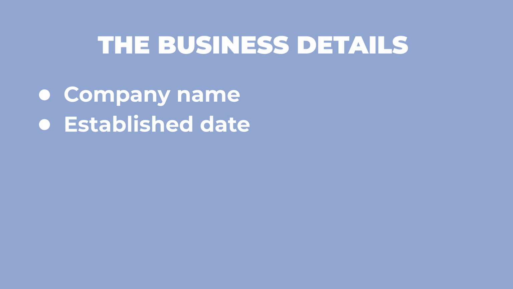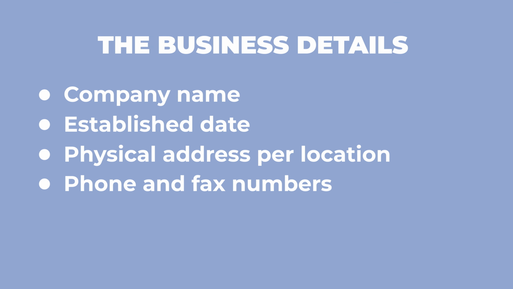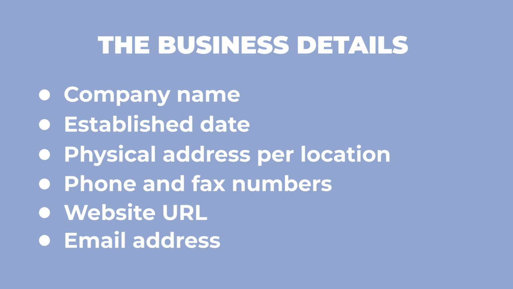Here's what to include in your company profile. Number 1, basic company information. This is going to include company name, established date, and also physical address locations. If you have multiple locations, make sure you make that clear. In this section, you also want to include things for your company like your phone number, fax number, website URL, email address, but think to yourself where this video is going to go and where people are going to see it. That's going to determine which email addresses to give out.